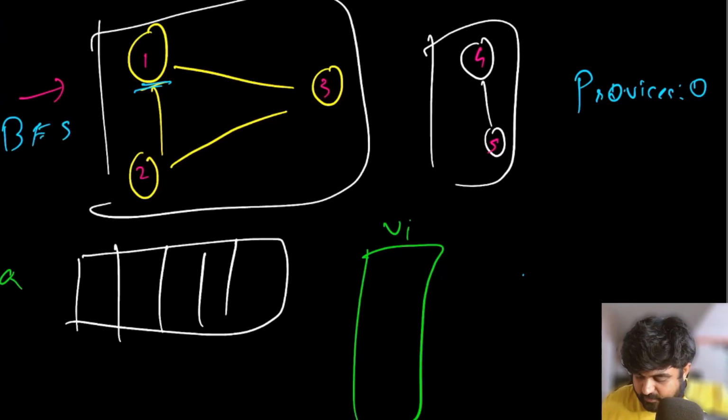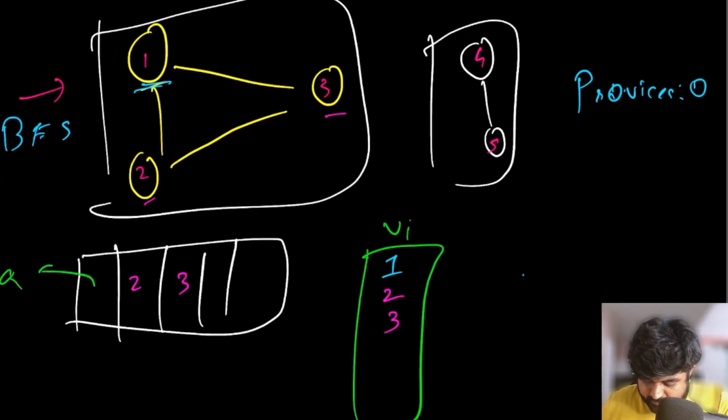Since 1 has not been visited, we are going to mark it as visited because we are visiting it. We are going to add 1 inside our queue. Now the moment we find a value inside the queue, we are going to iterate through its neighbors. Currently 1 has two neighbors, value 2 and value 3. Both are not visited, so we are going to mark 2 and 3 as visited here. Now we iterated over all the neighbors of 1, so we are going to dequeue 1 and remove it from the queue.